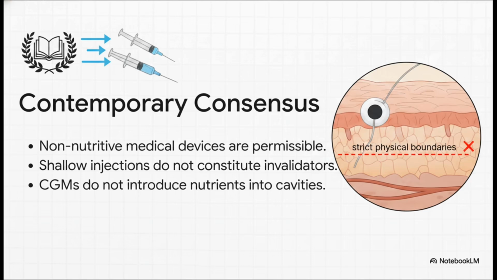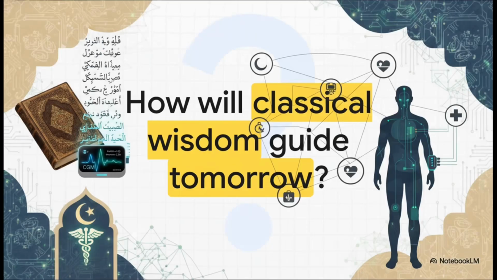They perfectly align modern diabetes management right alongside classical Shafi fiqh. The strict physical boundaries set way back in the 1700s, defining exactly what an open body cavity is, give us the exact mathematical formula we need to permit life-saving wearable tech today. It's genuinely mind-blowing. So as our medical technology evolves at lightning speed, merging closer and closer with our physical bodies,